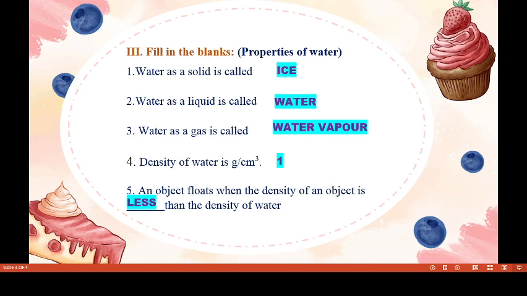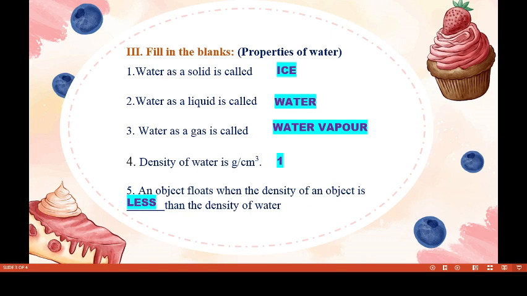Now we talk about the anomalous expansion of water. It is a unique physical property of water. On cooling, the volume of water contracts first, just like other liquids. However, water contracts only up to 4 degrees Celsius. After this, it expands. Also, when ice at 0 degrees Celsius is heated, it contracts rather than expanding.